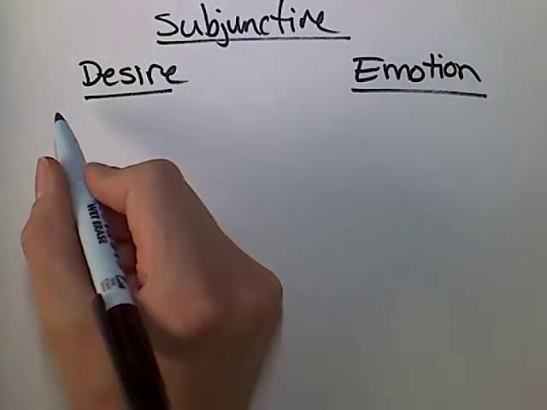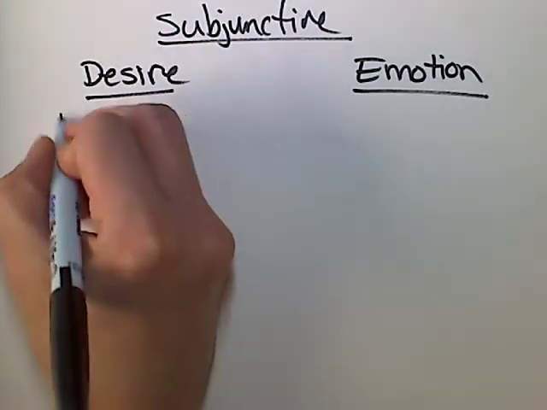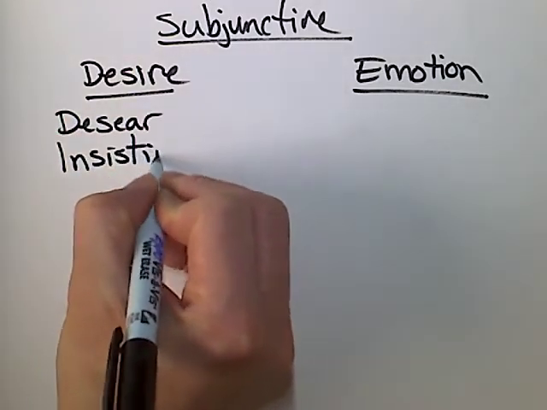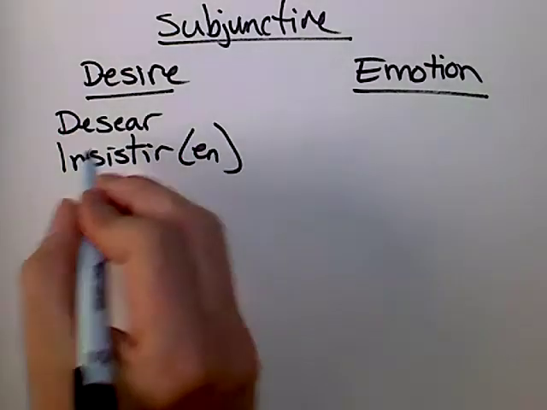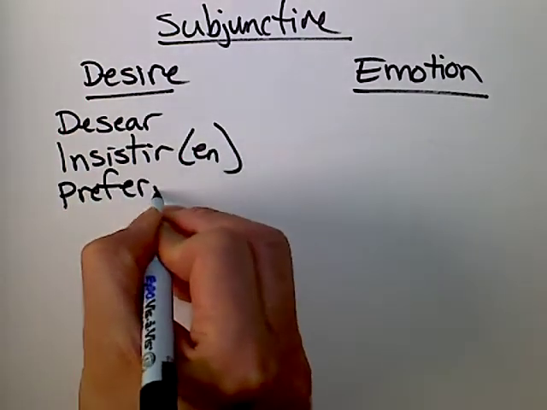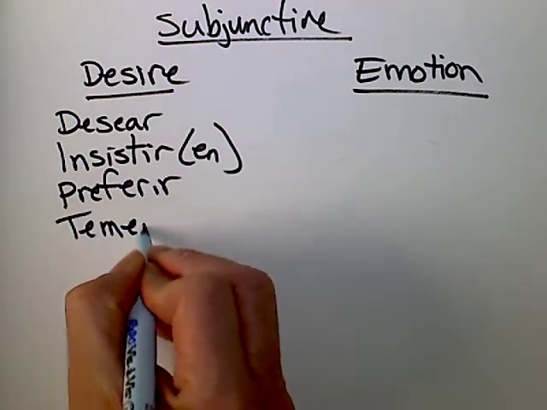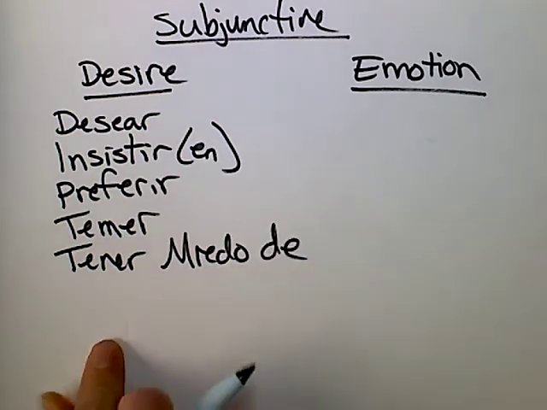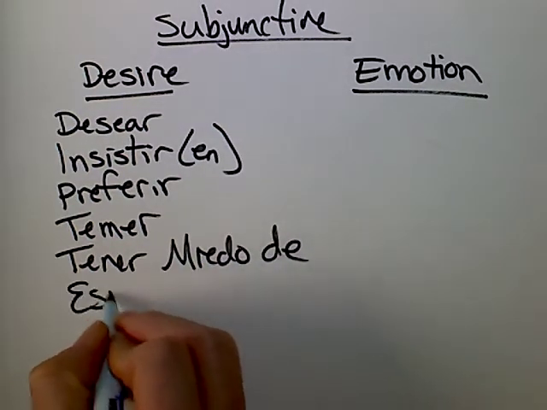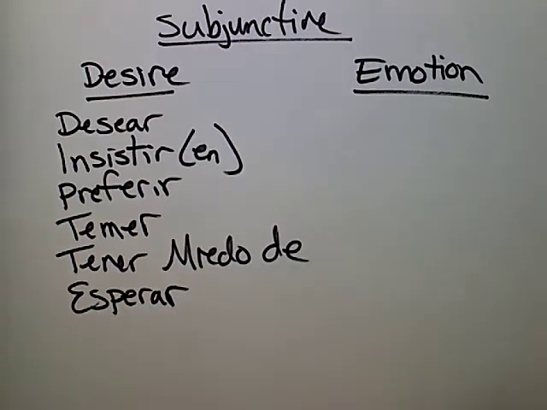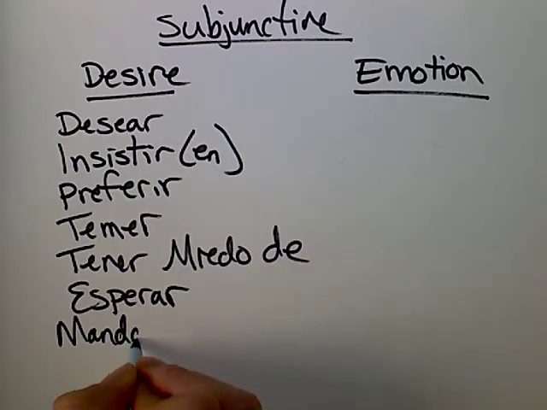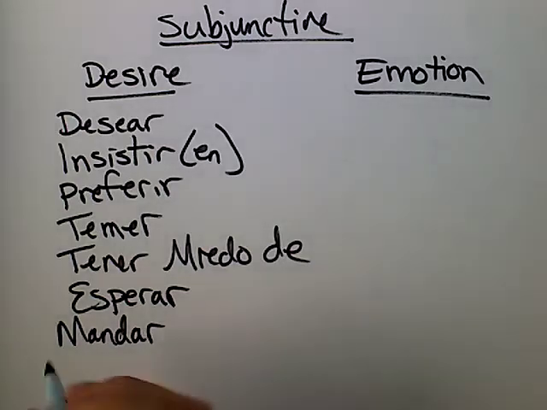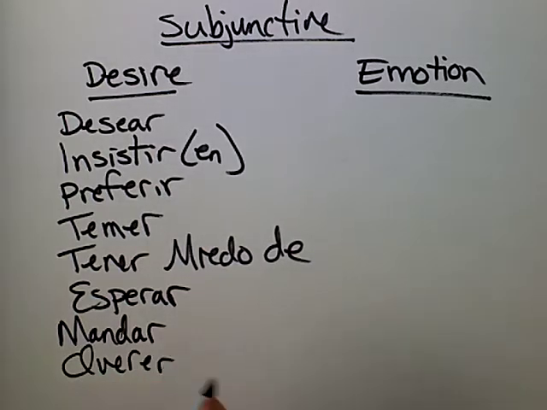See if you can remember from memory what your verbs of desire are. Desear, to desire. Insistir en. Preferir, to prefer. Temer, to fear. Tener miedo de, to have fear of. Esperar is to hope. Mandar is to command. Querer, to want.